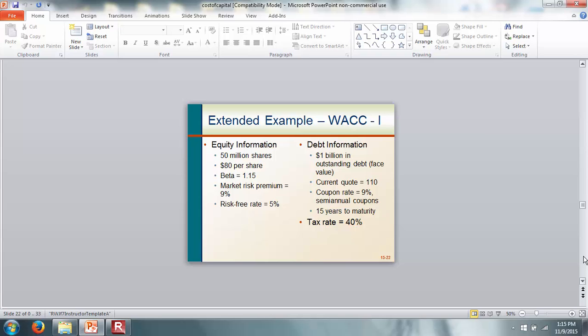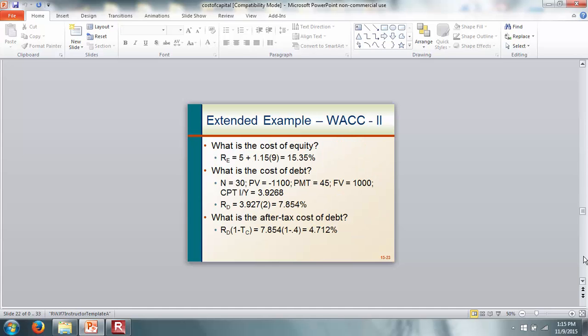And given the information on the beta, the risk-free rate, and the market risk premium, we can use the CAPM to find out the required rate of return. And based upon the information given for the bonds, we can find out the yield to maturity. So what is the cost of equity? The cost of equity is going to be the risk-free rate, which is 5, plus 1.15, which is the beta, times 9, which gives you 15.35.